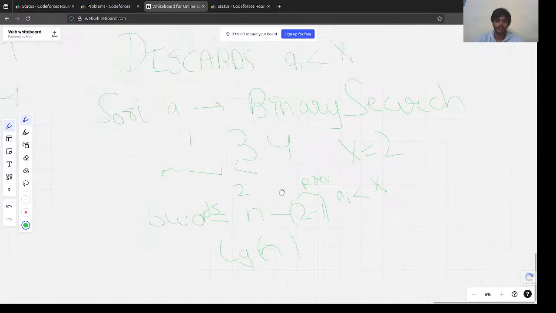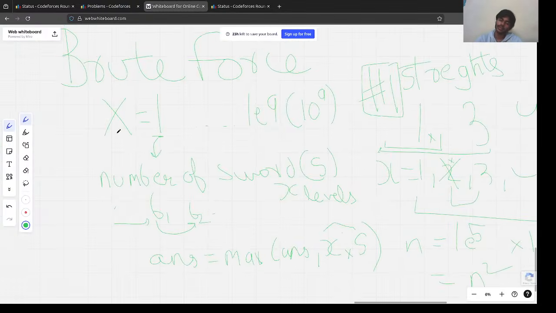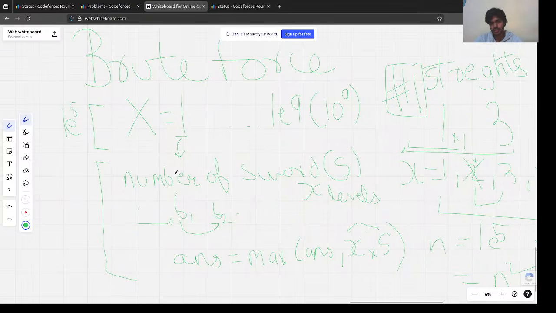This is the second part, right? What we needed to do is find, for each strength, first we reduced it to 1e5, and then this part, we reduced this part to 1e5. If we are able to reduce this part to some logarithmic time, we are able to solve the problem. This is the solution.